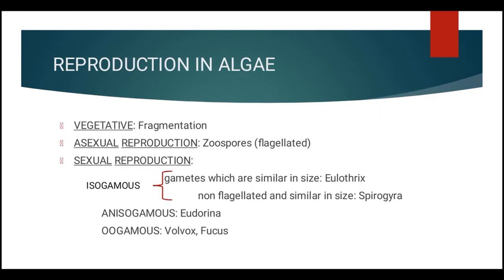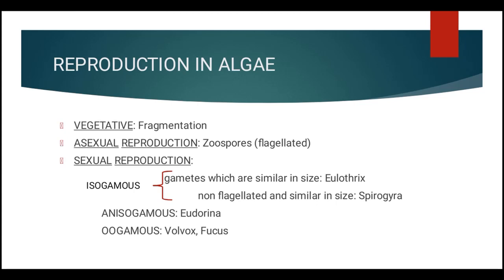Now to say about the reproduction in algae, vegetative reproduction is mostly by fragmentation. Asexual reproduction is mainly by different types of spores, the most common being the zoospores. They are flagellated and motile, and on germination, they can give rise to new plants. Sexual reproduction can take place through the fusion of two gametes.